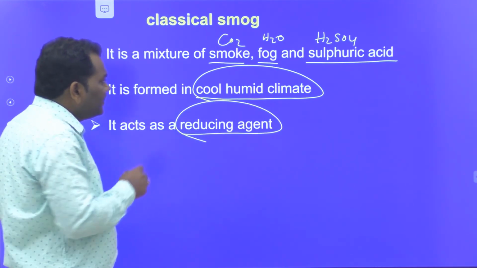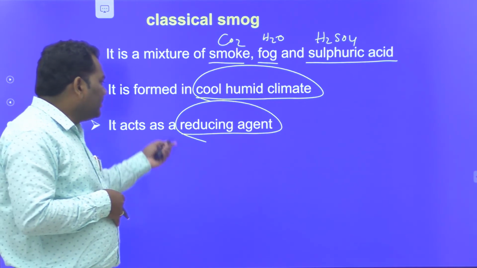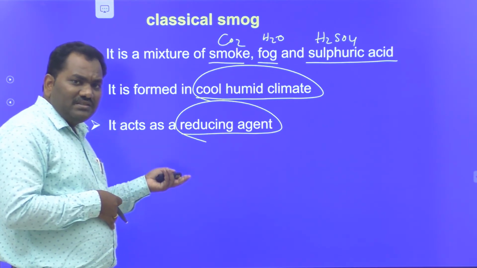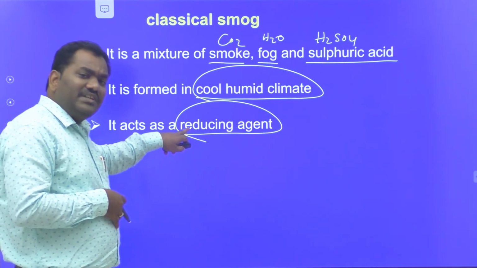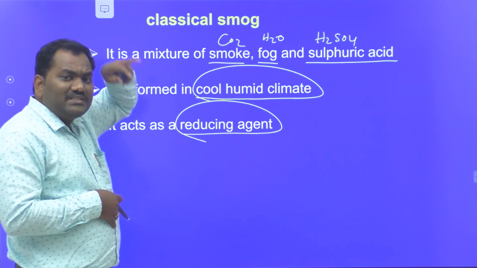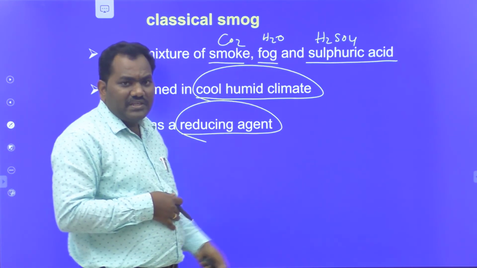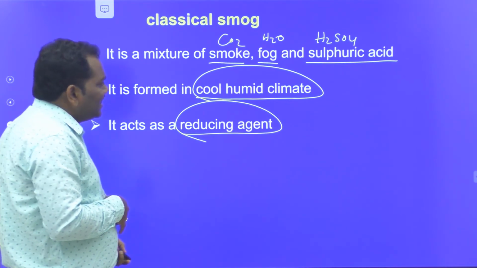These three points are very, very important. In some objective questions: what is the chemical nature of classical smog? Reducing agent, oxidizing agent, neutral agent, or all of the above? It acts as a reducing agent. What are the components of classical smog? Smoke, fog and sulfuric acid. It is observed in cool, humid climate.